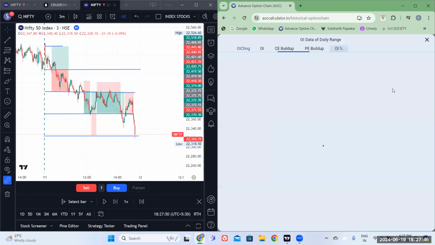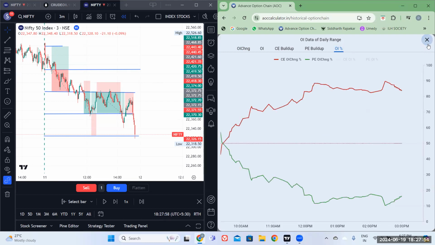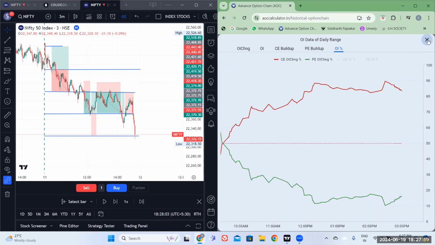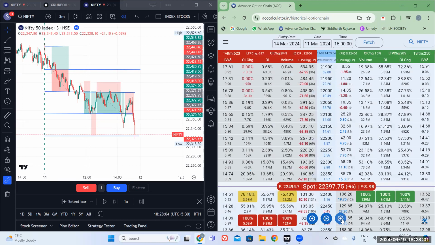And in this data, we need to check whether the call has crossed the all-time high and the put has broken the all-time low. No, it didn't happen. Both are converging, so we could not have predicted this. At 303 also nothing.